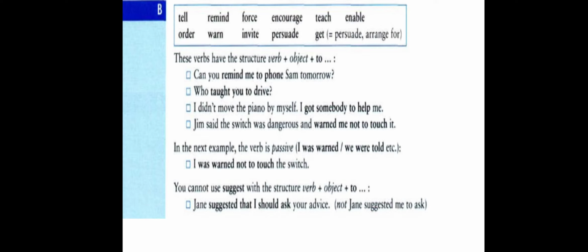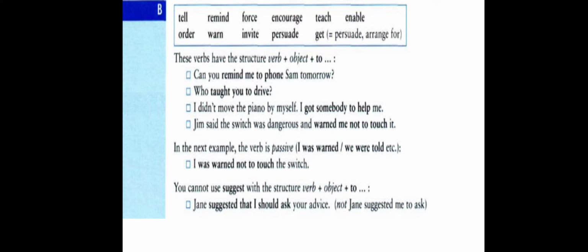In the position of the subject. When you take out the object and put it at the beginning of the sentence, then what comes close to the verb? We have the infinitive. The infinitive comes directly after the verb. So we have the verb followed by the infinitive directly without an object. The object becomes the subject at the beginning of the sentence. In this example, I was warned not to touch the switch.